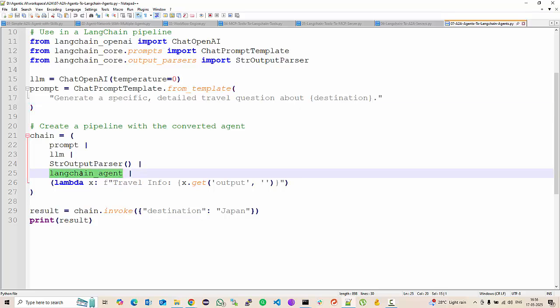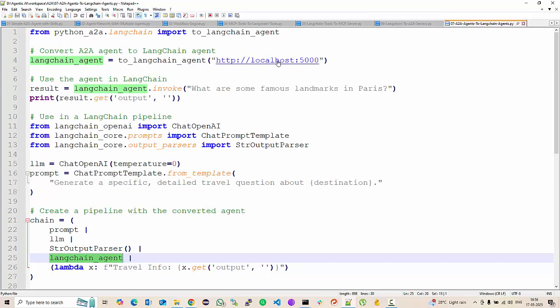Here you have included the LangChain agent in the pipeline, prompt, then LLM, then string output parser, then LangChain agent, and then the travel info output, and then you can get the results. I don't have anything running on port 5001, so I cannot show you this running.